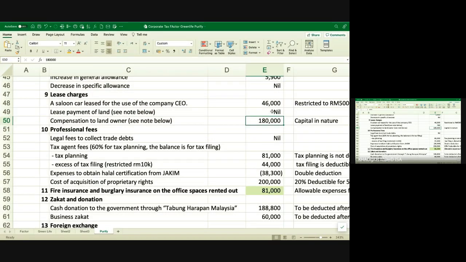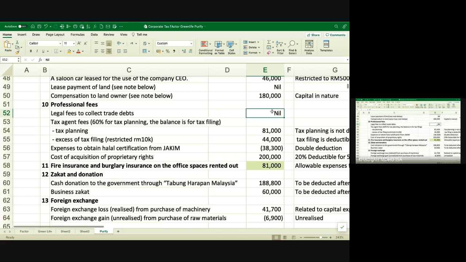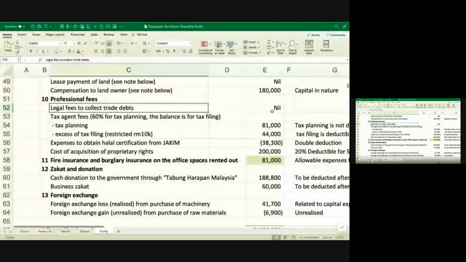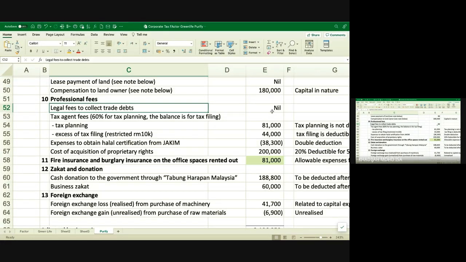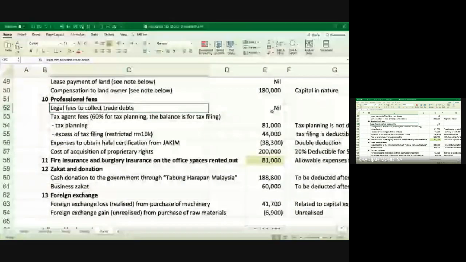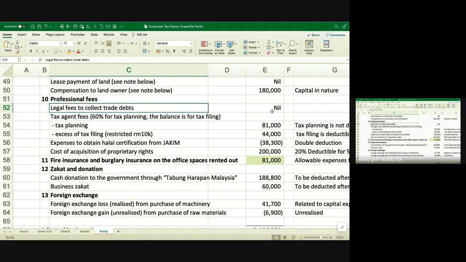Okay. Right, then we have professional fees. Normally you have to see whether the expenditure incurred is for trade purpose or business purpose, or is it for non-trade or capital in nature, right? So legal fees incurred to collect trade debts is nil because it's a business expenditure.